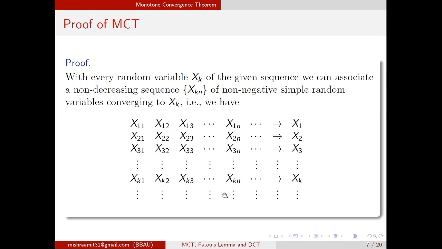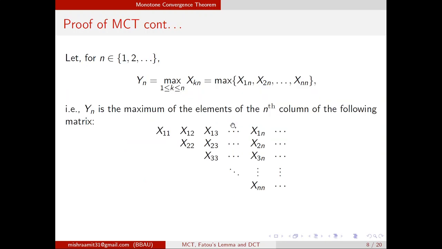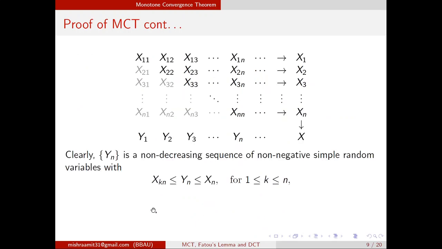And out of these sequences, we find Y1, Y2, Yn, such that Y1 is the maximum of this, Y2 is the maximum of these two, and so on. So this sequence Y1, Y2, Yn will also be a sequence of non-negative simple random variables. We first show that this sequence is non-decreasing and that it lies in between these two numbers.